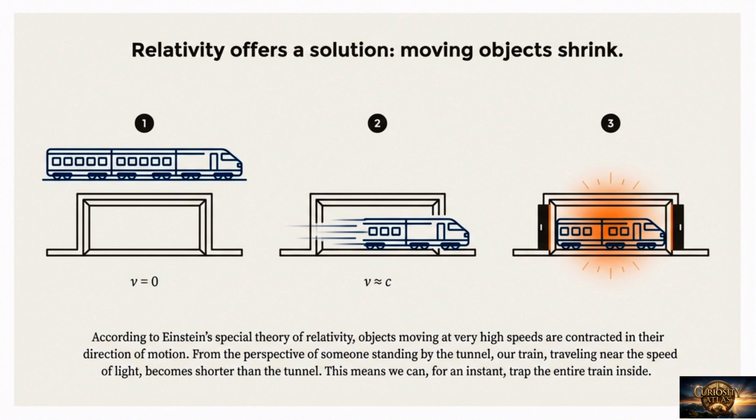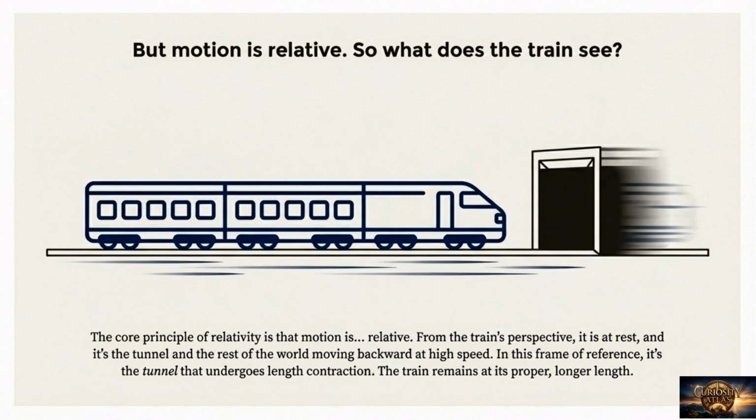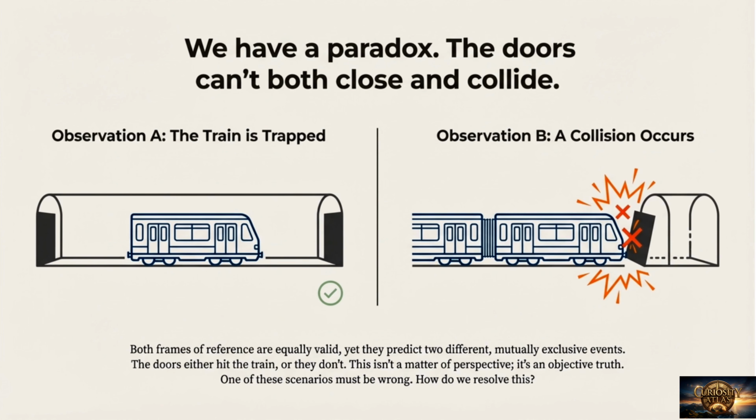From the perspective of someone standing by the tunnel, the train, traveling near the speed of light, becomes shorter than the tunnel. This means we can, for an instant, trap the entire train inside. However, motion is relative. From the train's perspective, it is at rest, and the tunnel is moving backward at high speed. In this frame of reference, it is the tunnel that undergoes length contraction, while the train remains its proper, longer length. This creates a paradox.